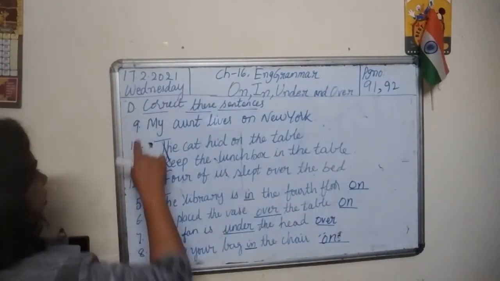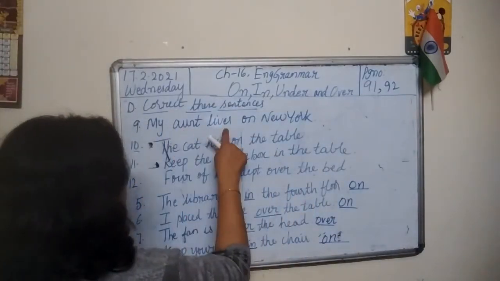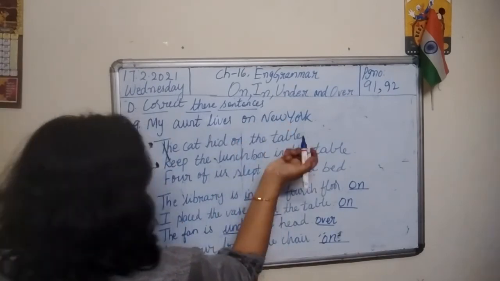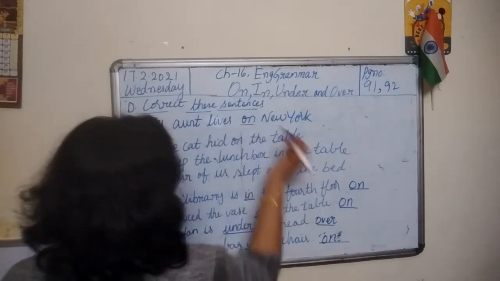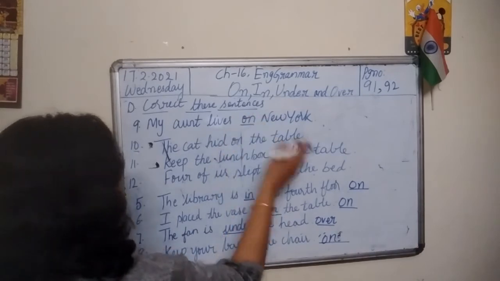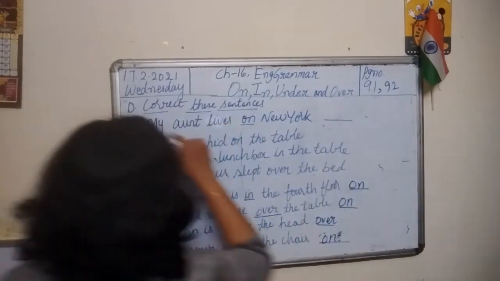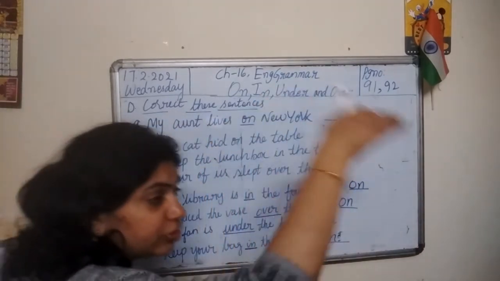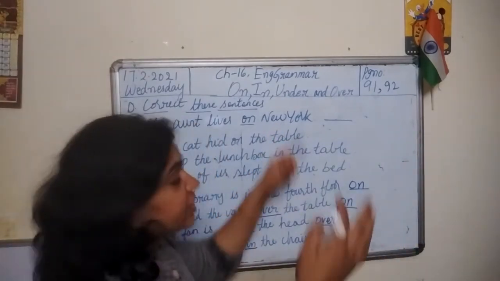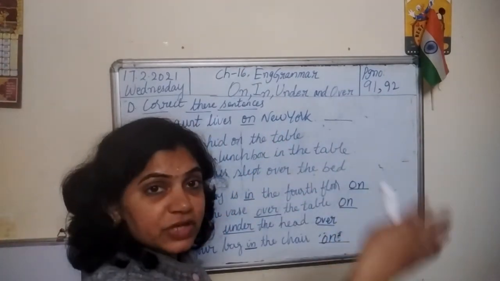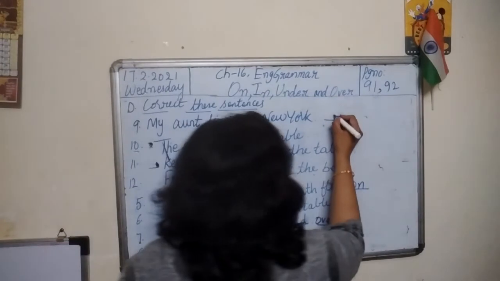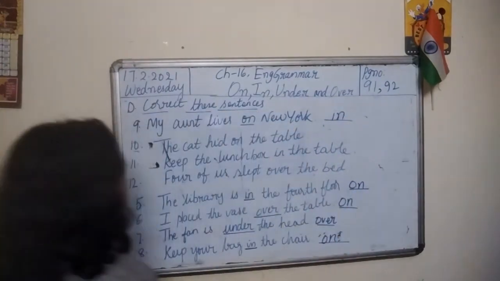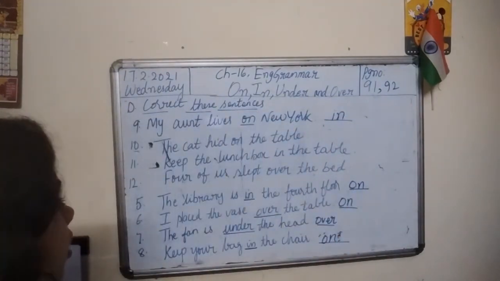Look at this, student. Number 9. My aunt lives on New York. So underline the preposition. This preposition is wrong. What should be the right answer? My aunt lives on the New York. No, New York is a place. So my aunt lives in New York. I-N.